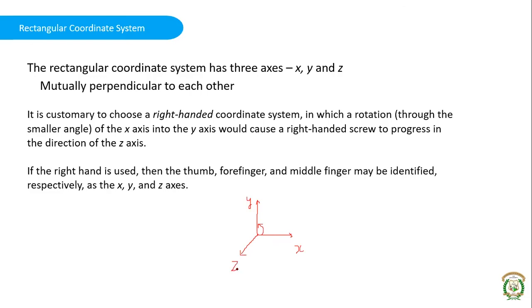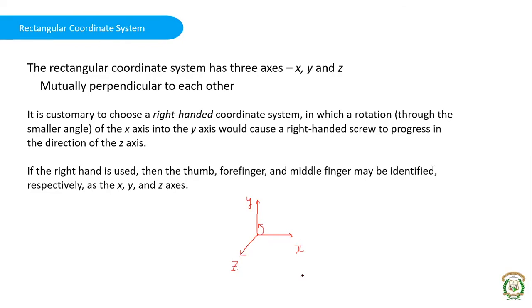So if this is the direction of x, this is the direction of y, and this will be the direction of z. When I write z, I will write a dash along with it, just to avoid confusion with the number 2. So if you take the screw and rotate from x to y, that is the direction of the third axis.